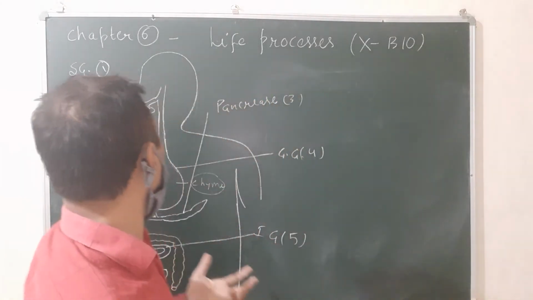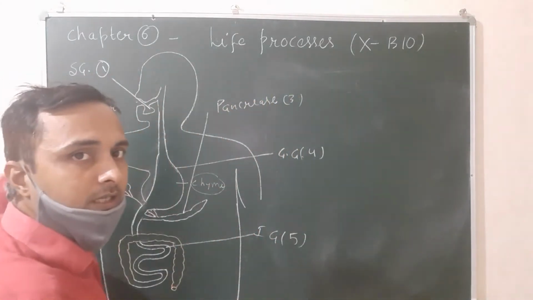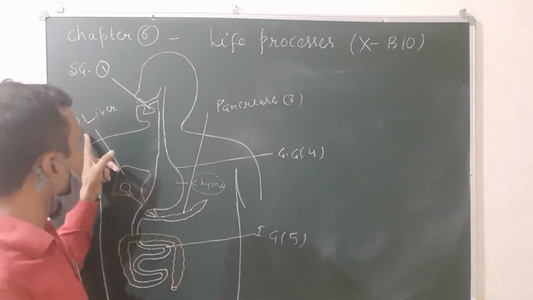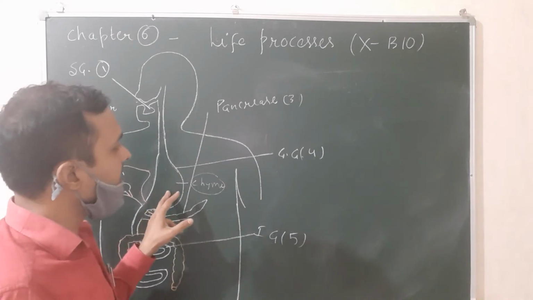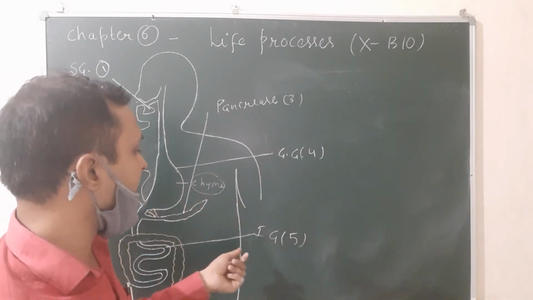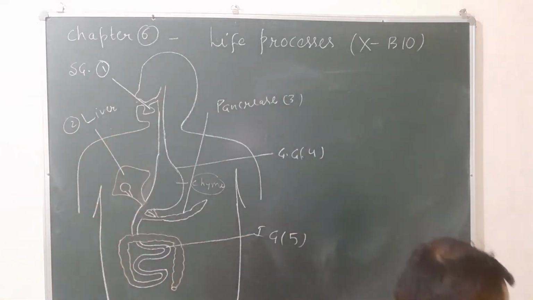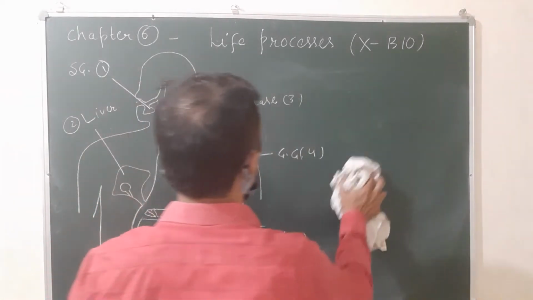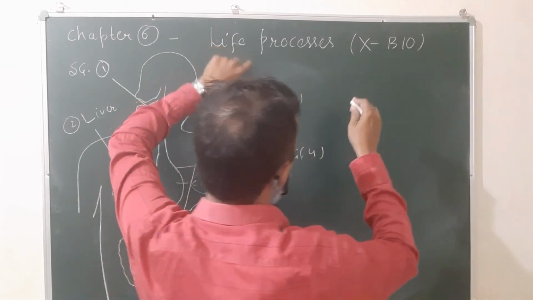Salivary gland secretes saliva. Liver secretes bile. Pancreas secretes pancreatic juice. Gastric gland secretes gastric juice. Intestinal gland secretes intestinal juice. Now let us see the function of these glands one by one, and the composition of the juices.